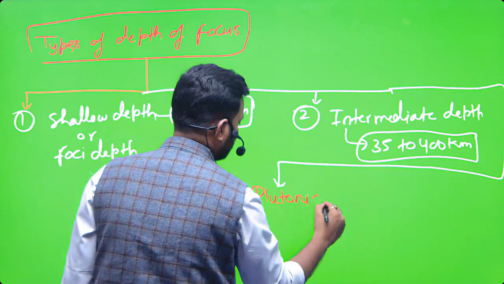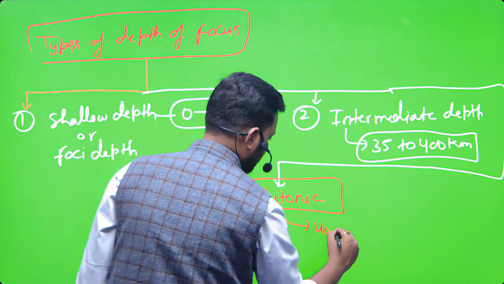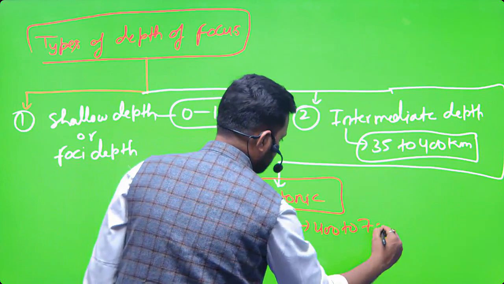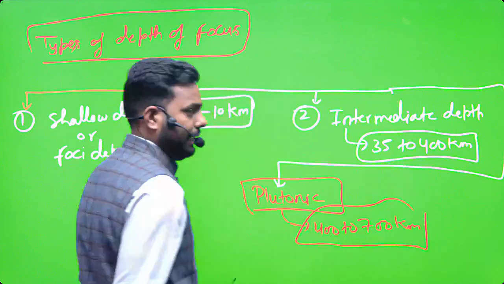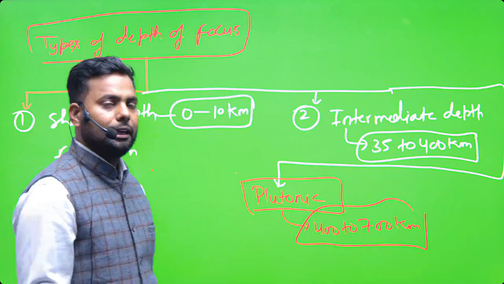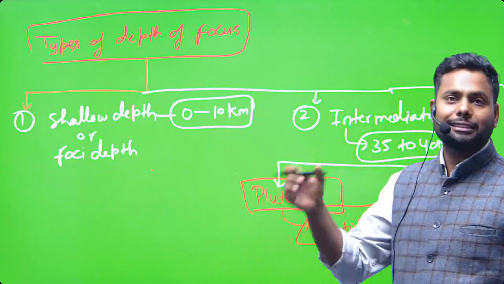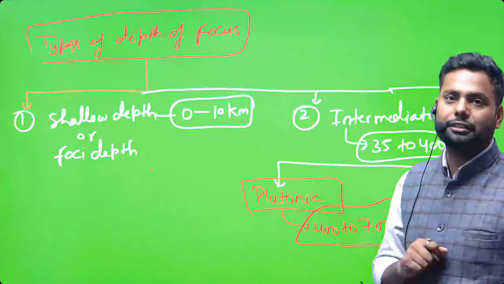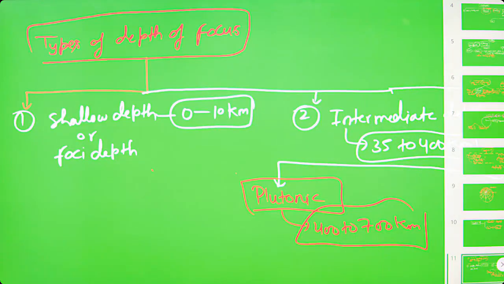It is below the 400 to 700 kilometer. And as we have previously mentioned, the deeper the earthquake, the less destruction it can create. Okay, I hope that will clear you all.